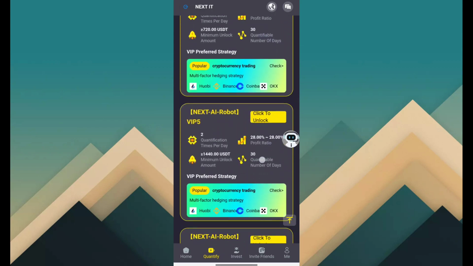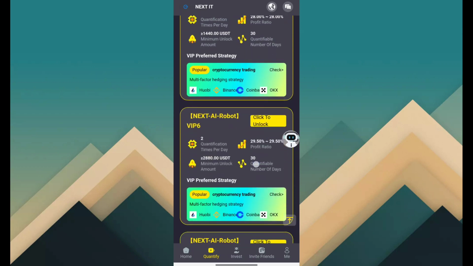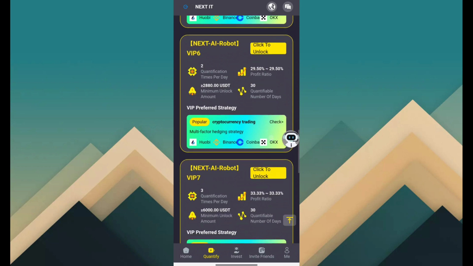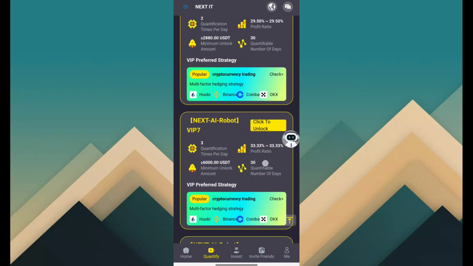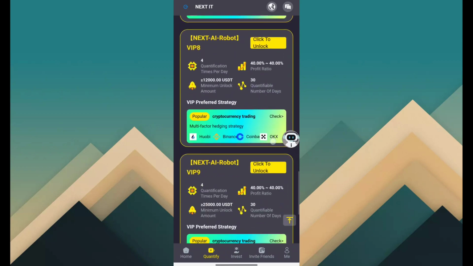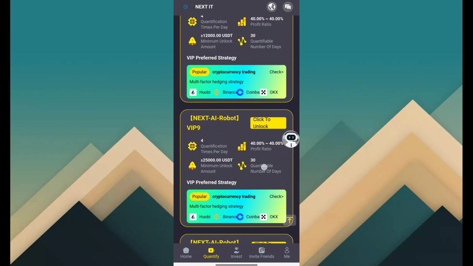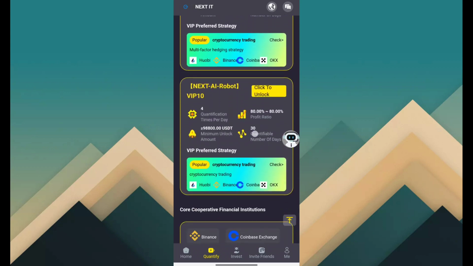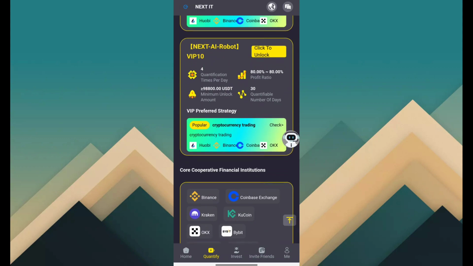VIP 5 is 1440 USDT and above, revenue is 28%. VIP 6 is 2880 USDT and above, revenue is 29.5%. VIP 7 is 6000 USDT and above, revenue is 33.33%. VIP 8 is 12,000 USDT and above, revenue is 40%. VIP 9 is 25,000 USDT and above, revenue is 40%. VIP 10 is 98,800 USDT and revenue is 80%.